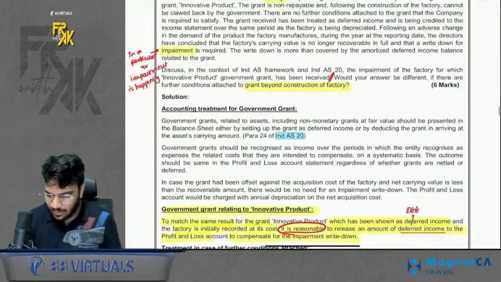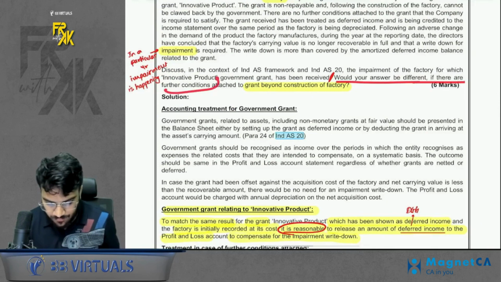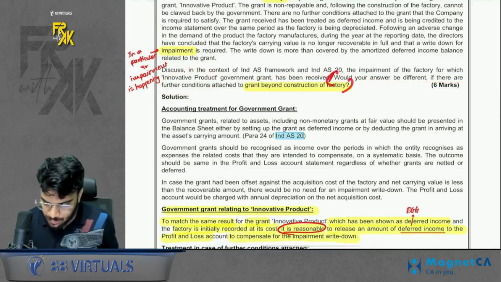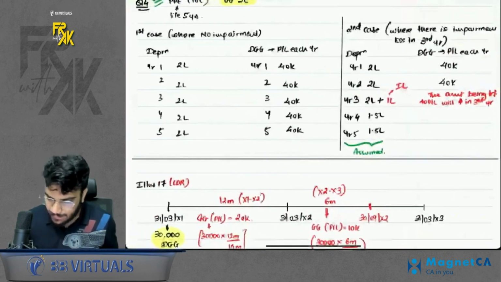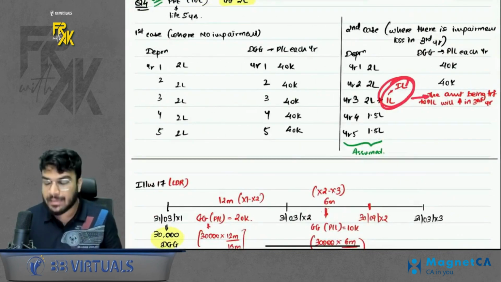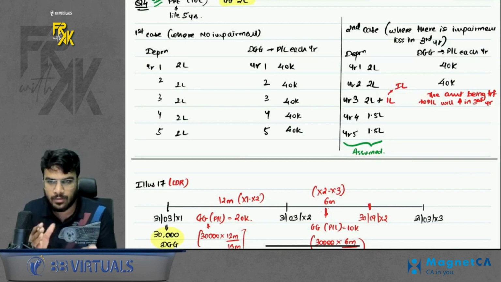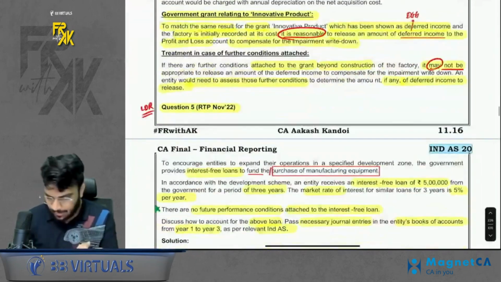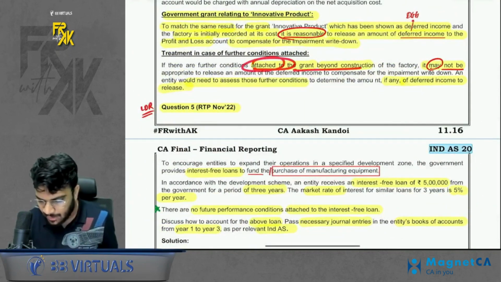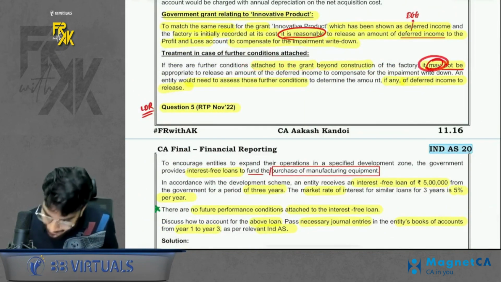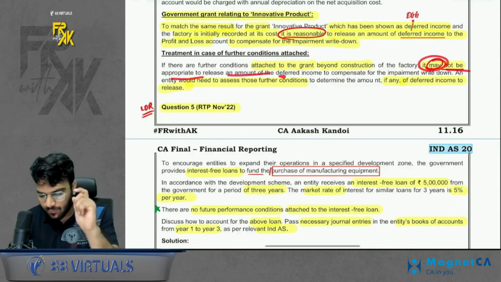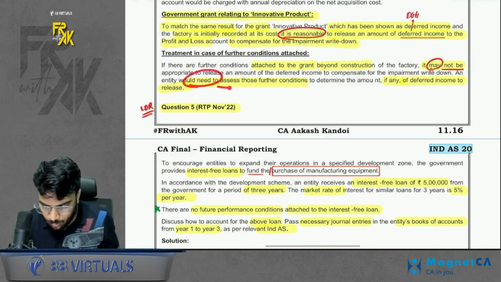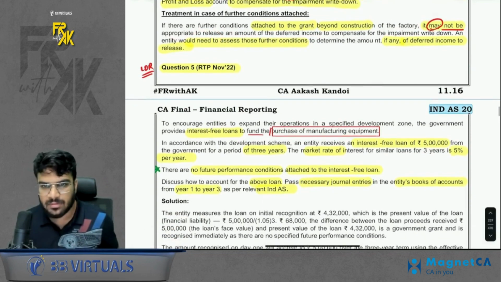But there was a second case also. Would your answer be different if there are further conditions attached beyond the construction of the factory? In this second solution, they said that directly don't do this. Just because of impairment loss, you will not increase the transfer of DGG to profit and loss. You will also have to check what the further conditions are. It is mentioned that if there are further conditions attached beyond construction, it may not be appropriate to release an amount of DGG to compensate for the impairment write-down. In that case, you would also have to assess those further conditions. So just give it a read.